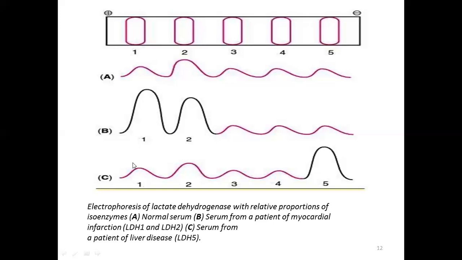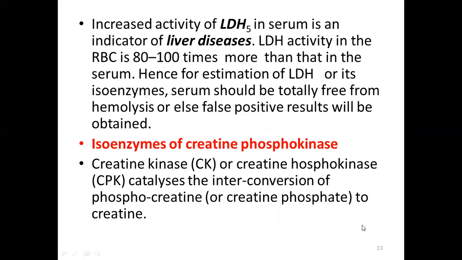While in a case when the patient has a liver disorder, liver disease, then you can see that the LDH5 level will be raised, whereas the rest of the levels will nearly remain unchanged. And therefore, the increased level or increased activity of LDH5 in the serum is an indicator of liver disease.